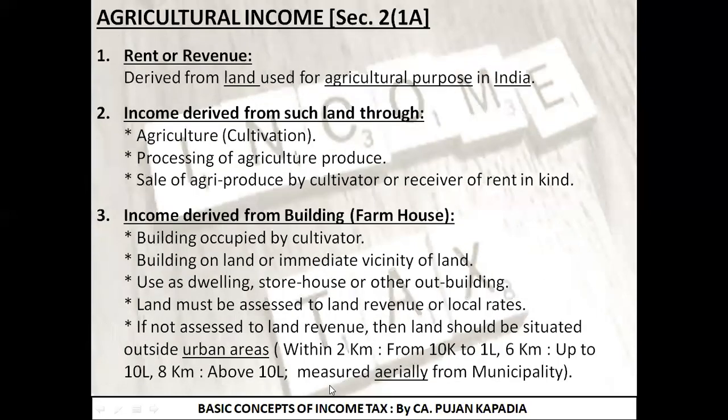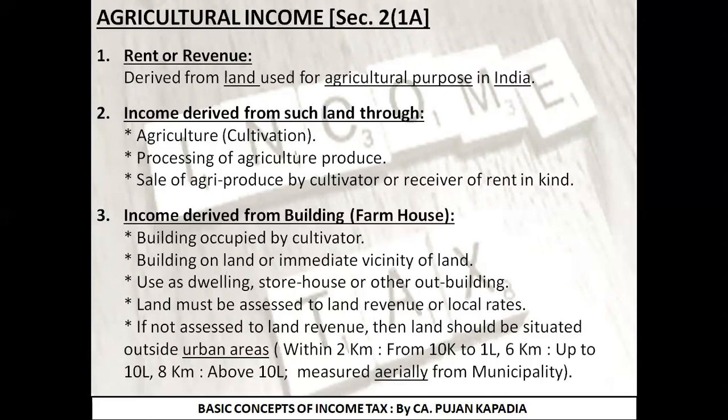The next topic that we started in the last lecture was agricultural income. I told you guys this is also one of the most important short notes which is likely to be asked in your examination. So we need to learn this topic in a deep manner. Agricultural income is defined under section 2, subsection 1A. Broadly classifying, this income includes three important points.